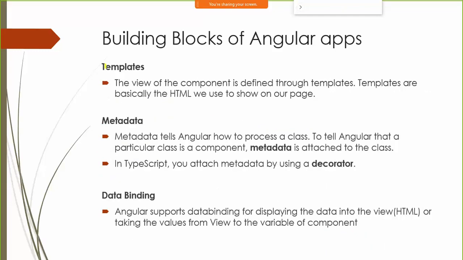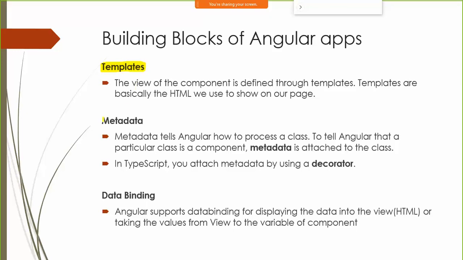We can also have templates. Every component can have some HTML template associated with it that defines the user interface for that particular component, and you can specify the URL of that particular HTML page which should be used as the template for the component.